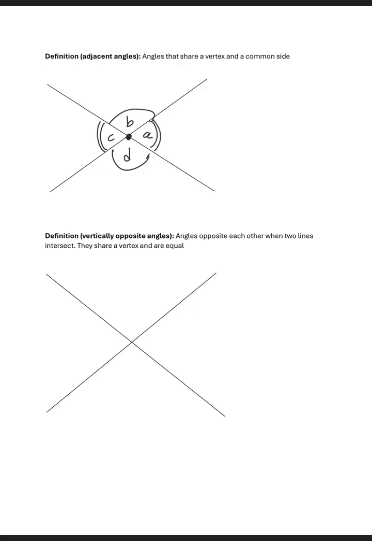So I can choose the pair A and D. They share a common side. Do you see the common side? This is the common side that they share. So A and D are adjacent.